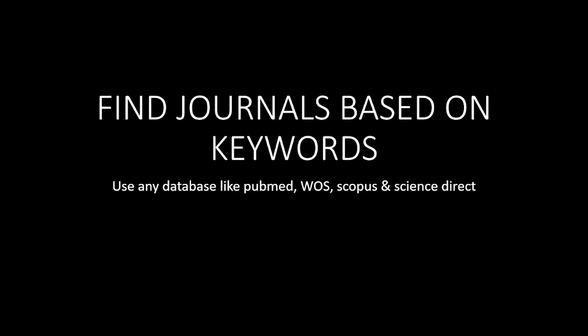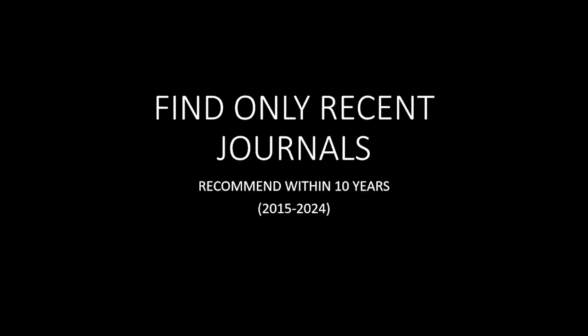Normally, for where to find the journals, I think Dr Faezah already mentioned many times that you can find them from PubMed, Web of Science (WOS), Scopus, and also Science Direct, right? Next, as Dr Faezah said, you need to find recent research, not outdated research. Normally the recommendation is to find within 10 years, but actually finding the latest research is more recommended compared to outdated research.